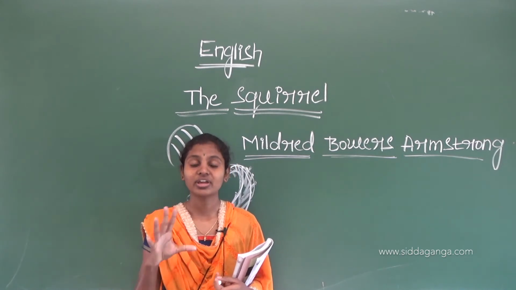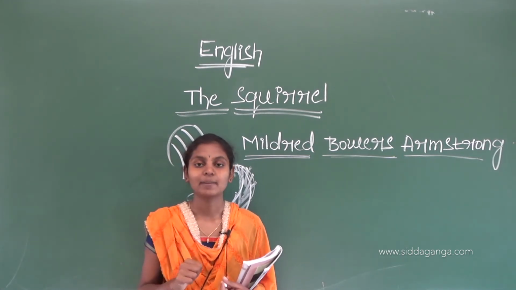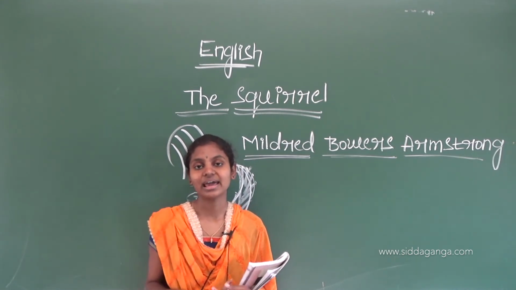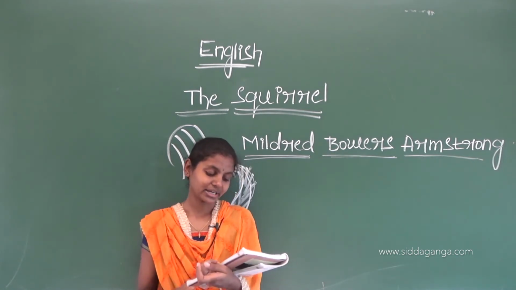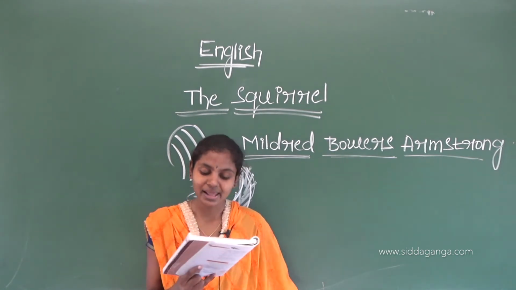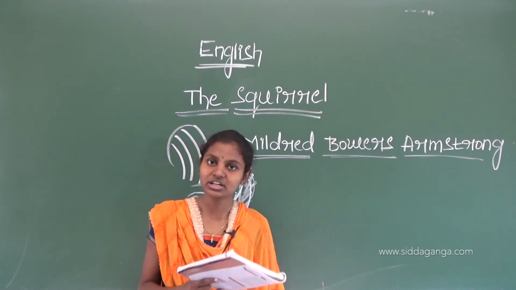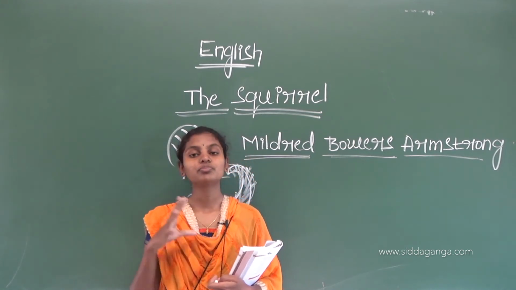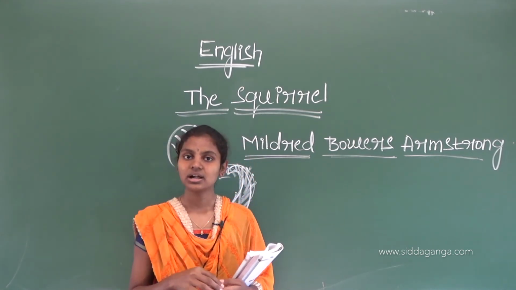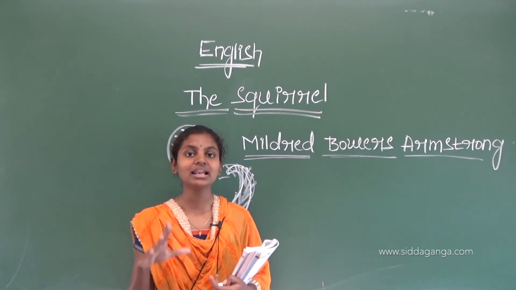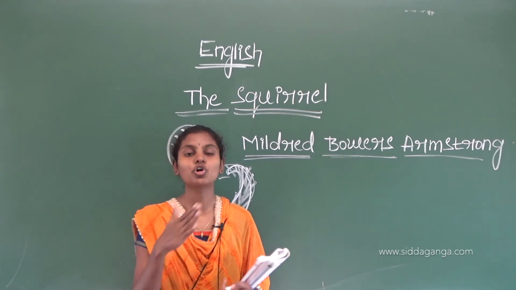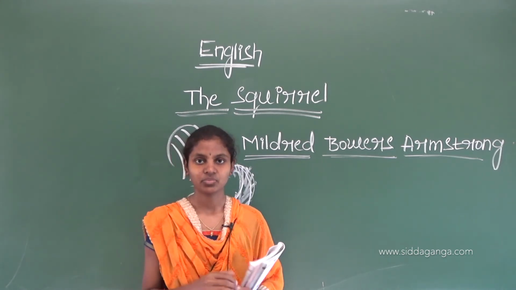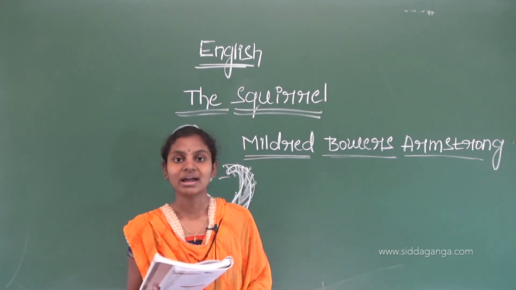Like this, the squirrel protects himself by changing the directions. The poet tells that if we ran around his tree, he went to the other way. So when we want to catch the squirrel, we want to go behind that squirrel. Then that squirrel changes its way. It goes to a different path. So we can't catch that. Understood this poem? Okay. I will tell you again.